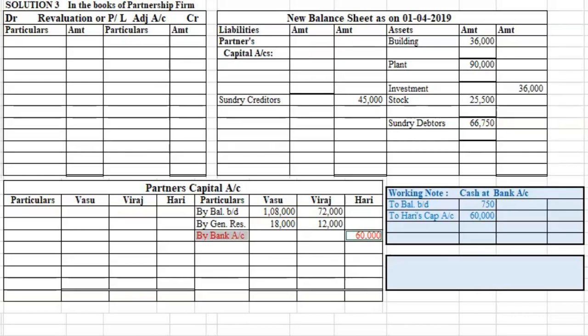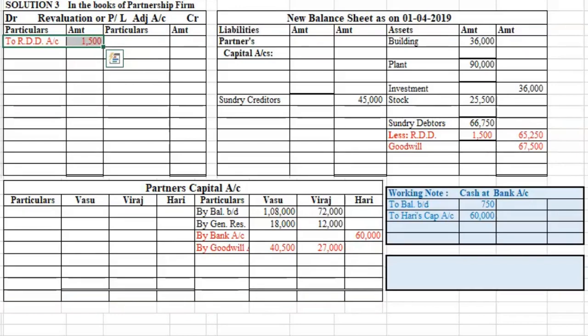The second adjustment as discussed, we write it on the asset side of balance sheet. Goodwill rupees 67,500 and then post it on the credit side of old partners capital account. Then the third adjustment, reserve for doubtful debts is to be created at rupees 1,500. Now we deduct this RDD from debtors on the asset side of balance sheet. And since this is decrease in the value of asset, we have to record this decrease of 1,500 on the debit side of revaluation account.